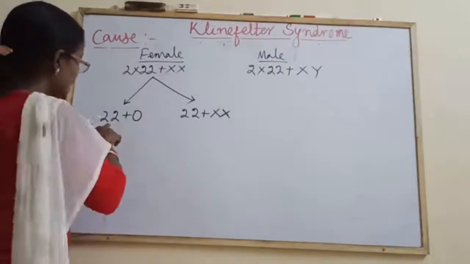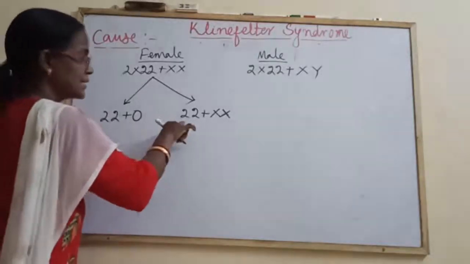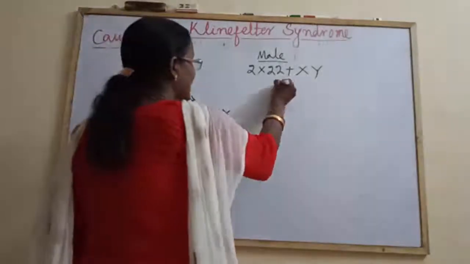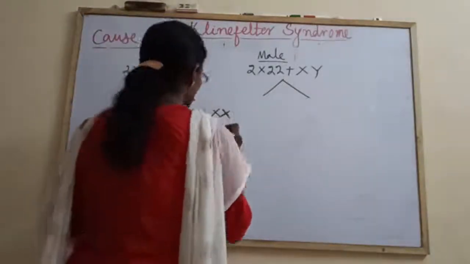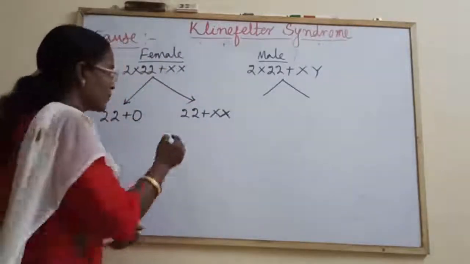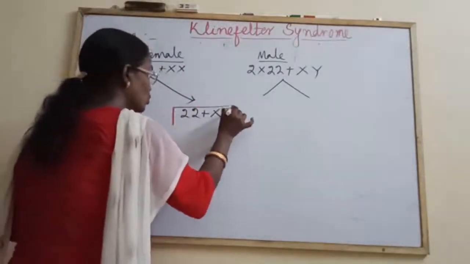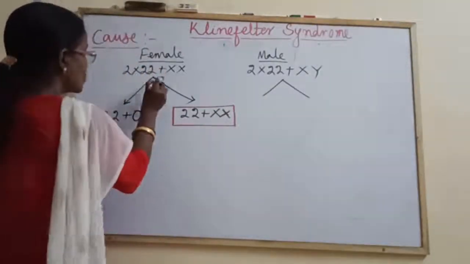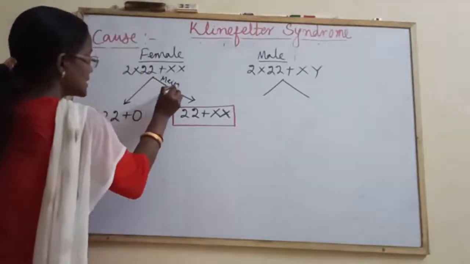So it is 22 plus XX and 22 plus 0. This is due to non-disjunction of chromosomes during meiosis.